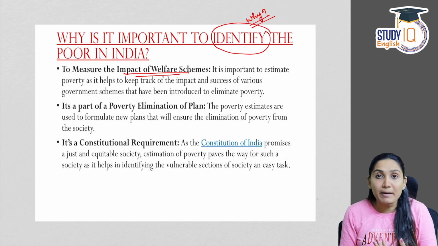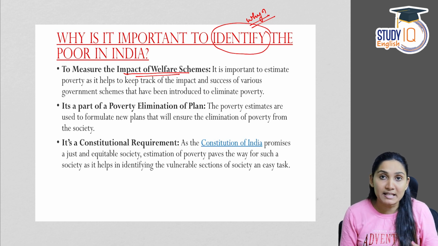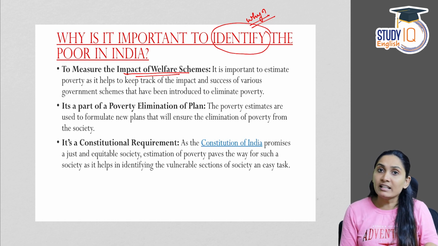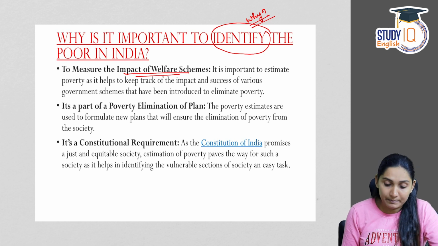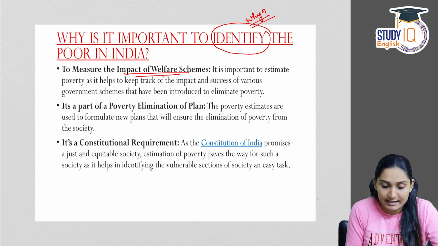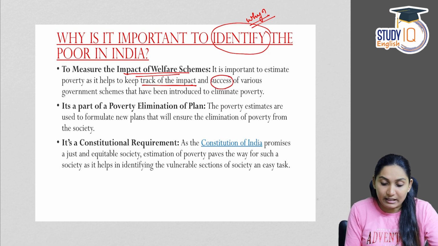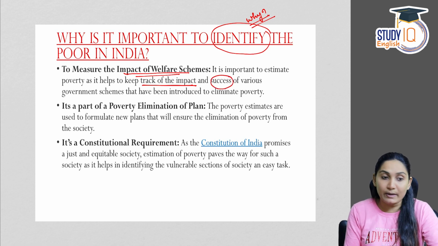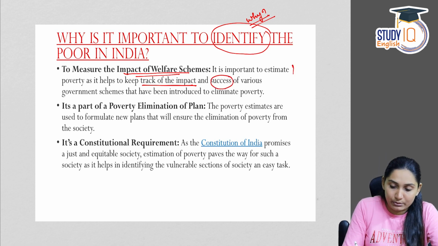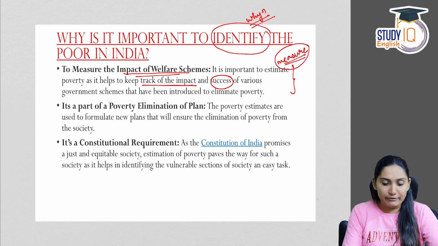To measure the impact of these welfare schemes means to measure whether the welfare schemes have helped the poor people or not. It is important to estimate poverty as it helps you track the impact and the success of various government schemes that have been introduced to eliminate poverty.